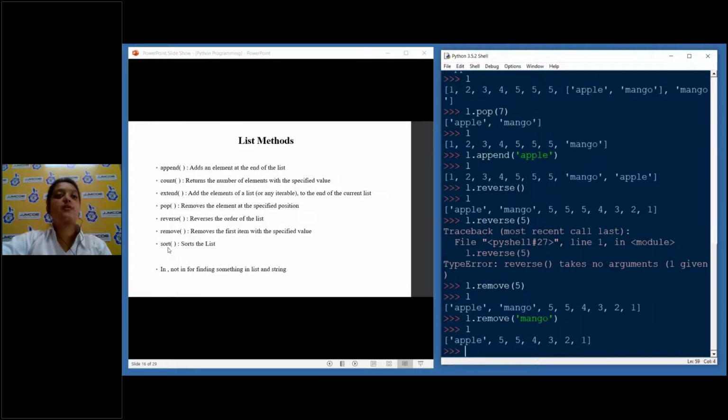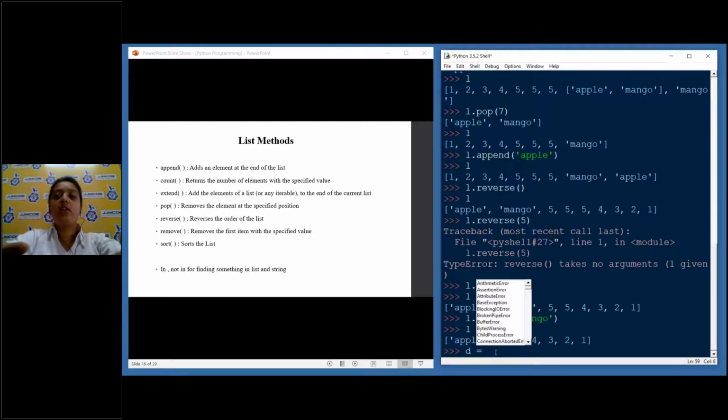Then we have something called sort. It sorts the list. What is sorting? Sorting means suppose we have 1, 3, 7, 49, something like that, but we want to sort it in ascending order or descending order. So suppose I write L.